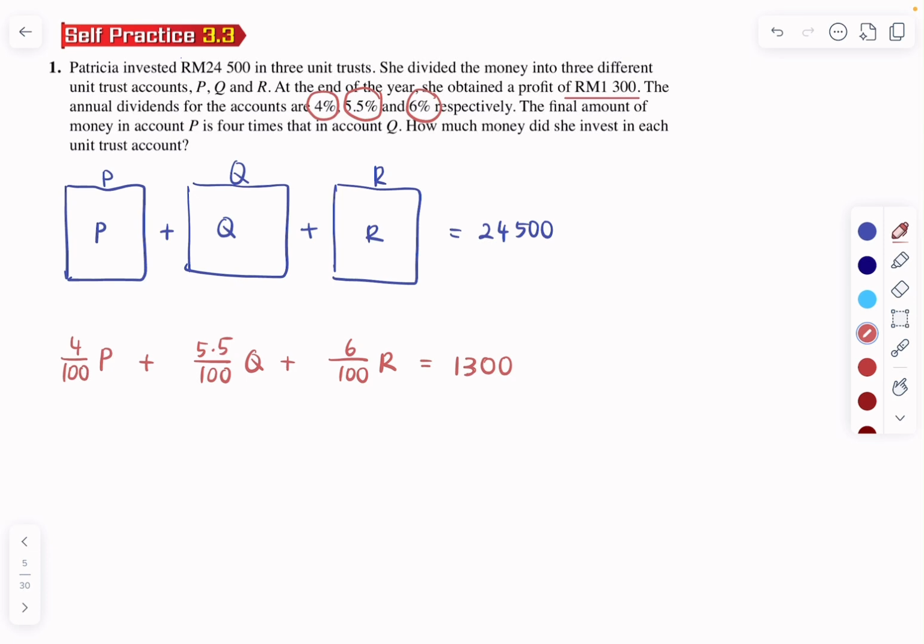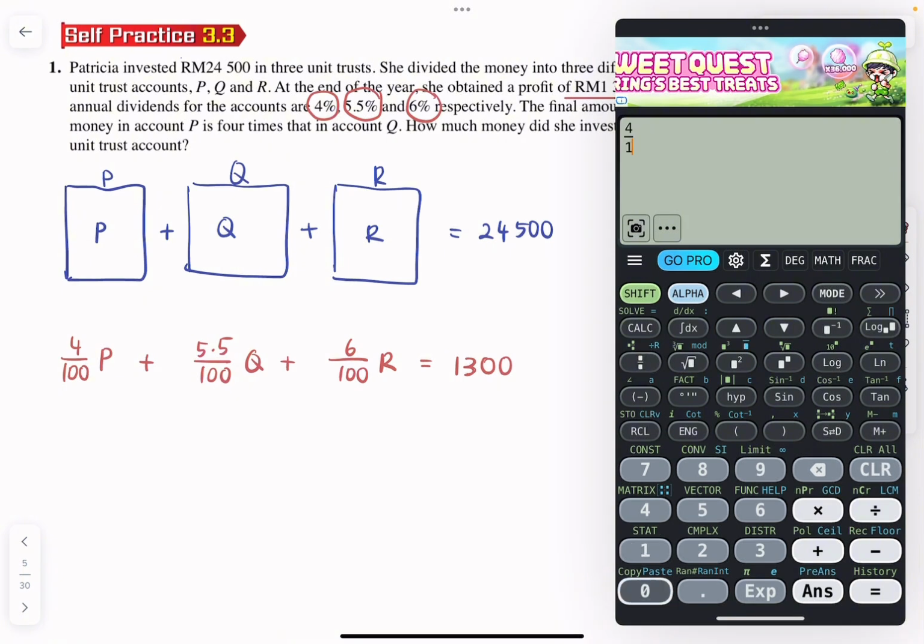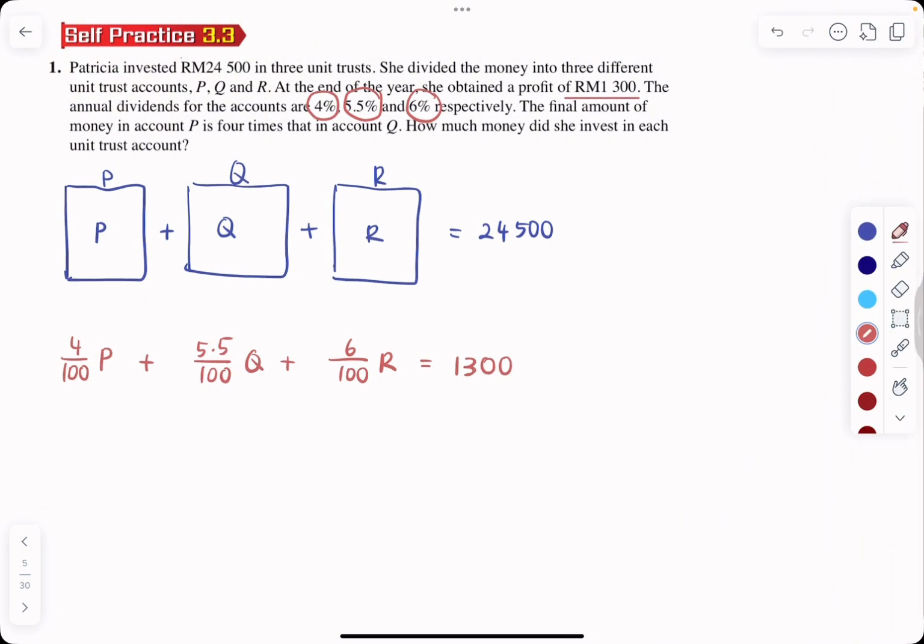Okay, so instead of writing it in fractions, it'll be easier if we convert this to decimals. So 4% will be 0.04. So this one, I write it as 0.04. And 5.5% will be 0.055. 6% would be 0.06. So this will be our second equation.